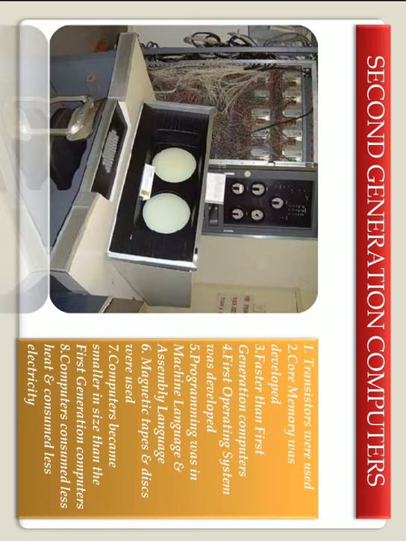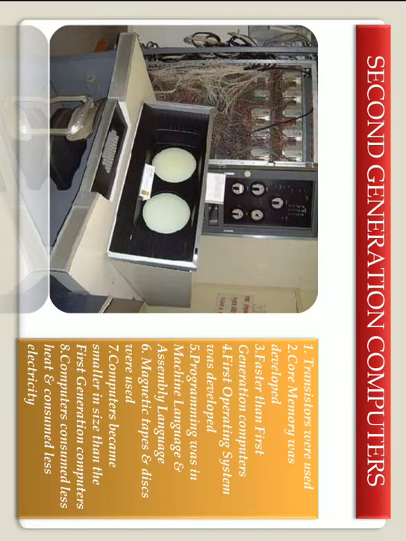The first operating system was developed in this generation. Programming was done in machine language, and assembly language was also developed. Magnetic tape and disk were used. Computers became smaller in size than the first generation computers, and they consumed less electricity. These are comparatively more reliable than the first generation of computers.